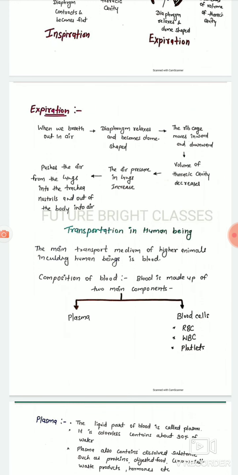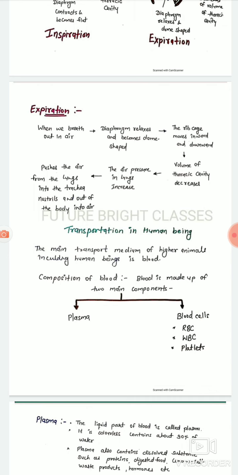Expiration. When we breathe out air, the diaphragm relaxes and becomes dome-shaped. The rib cage moves inward and downward. The volume of the thoracic cavity decreases. The air pressure in the lungs increases. This pushes the air from the lungs into the trachea, nostrils and out of the body into the air.